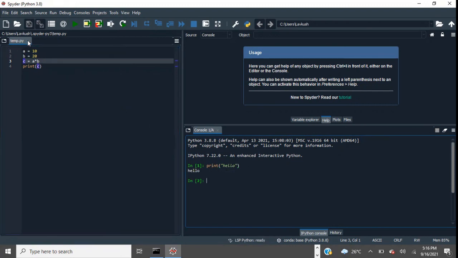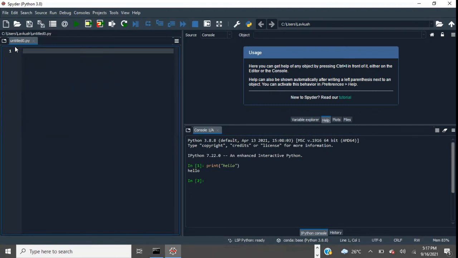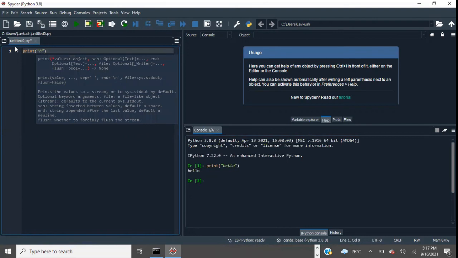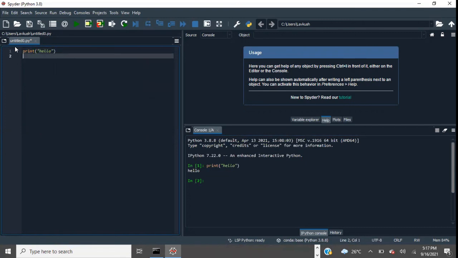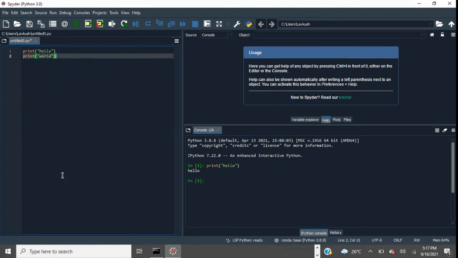And if you want to write a new program, you can write it here. Let me open a new file so that you can see. So this is how a new file will come. I'll just remove everything there and write simple hello world. So if you see, this is more user friendly to use. This is just 2 lines of code I have written.